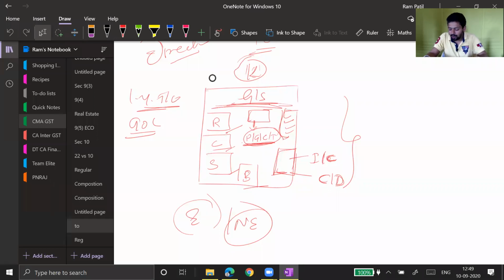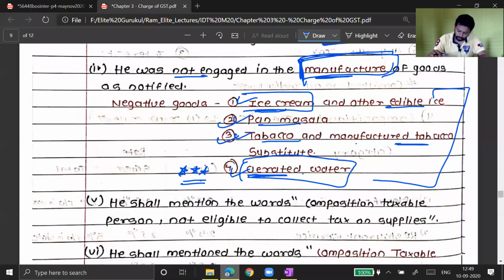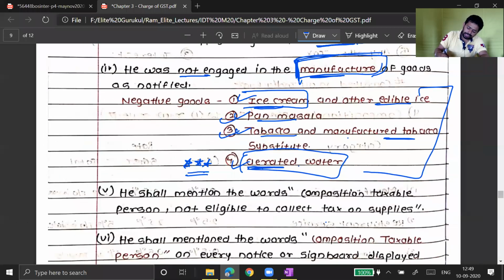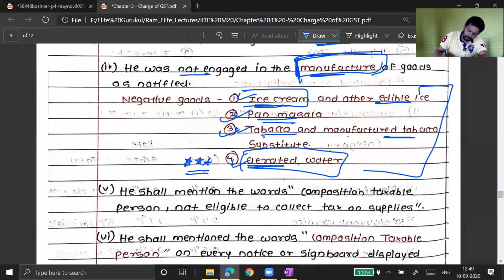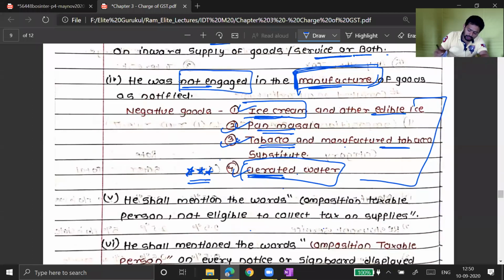And balanced people are not able to understand what the question is. Okay. Just now I told you, if you are dealing in ice cream, pan masala, tobacco, and aerated waters, then he should not be engaged. This is the condition. And when I came to this word manufacture, I said this word at least 5 to 6 times.